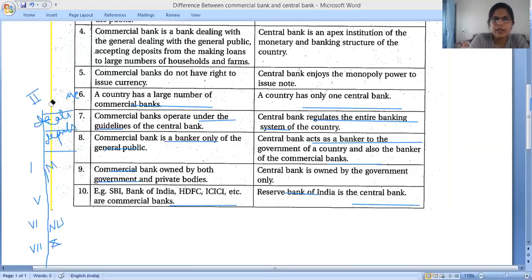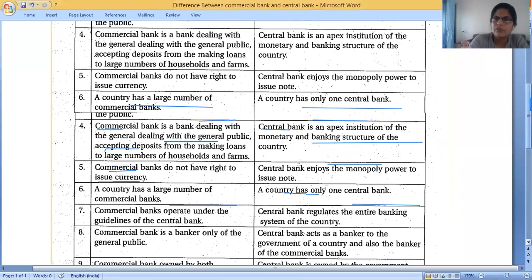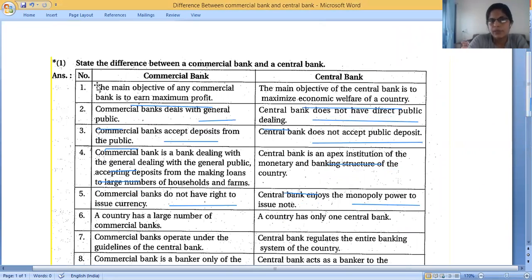If you have any query or doubt, you can ask about it. Now we have done a total of 10 points, and with these 10 points we can explain very well. First of all, draw an extra column and write all the main headings here. There are 10 main headings. Start from meaning, then objectives, third is deals, fourth is accept deposits, fifth is right to issue the currency. Then it will be easy to explain, otherwise it will be difficult for you.